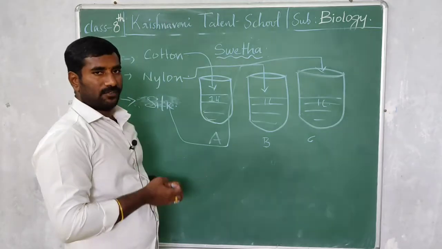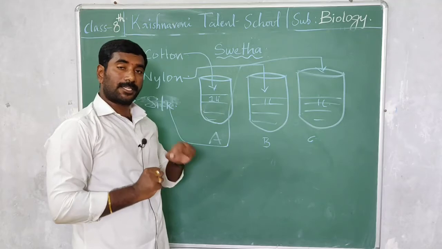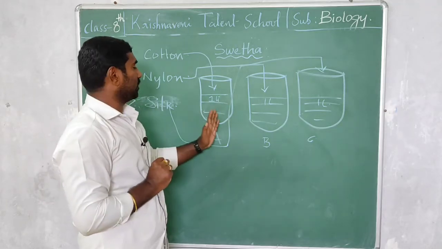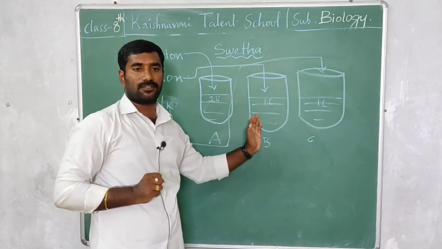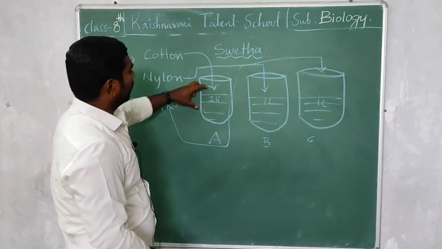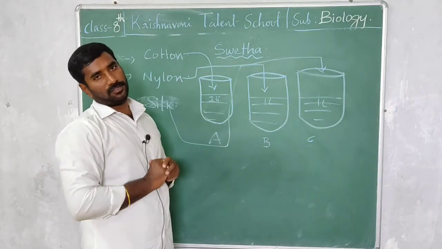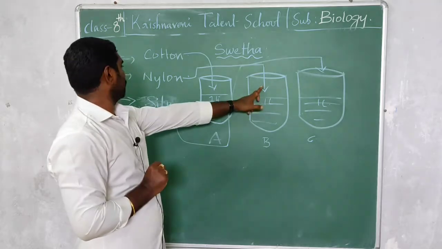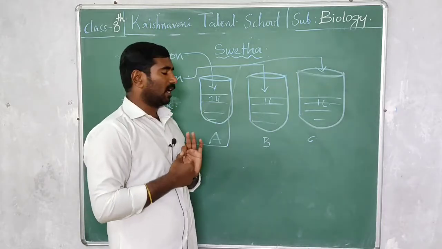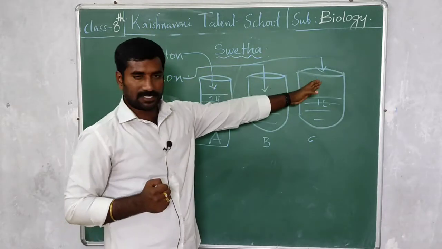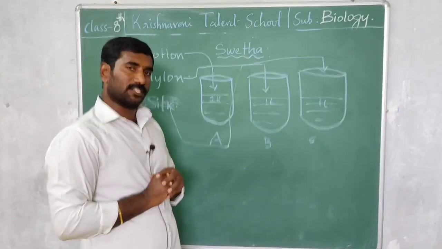Finally, what will she do? She wants to investigate which type of cloth absorbs more water. She added the same equal volume of water, 1 liter, 1 liter, 1 liter. Now she will take out the cotton cloth and drain the water outside. Later she will take out the nylon cloth and drain the water out. Third, from C, she will take out the silk cloth and drain the water outside.